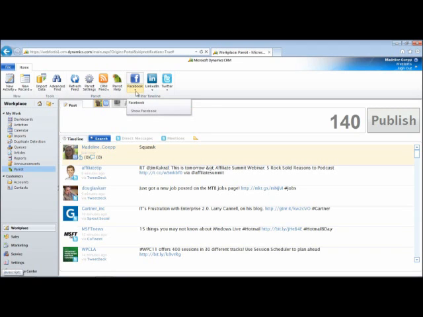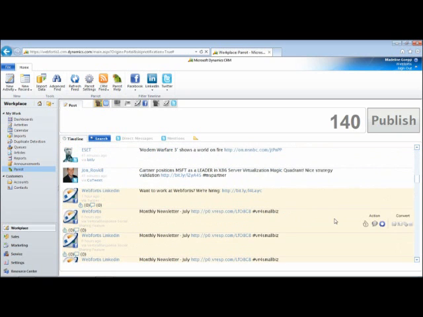As you can see, I have Facebook, both pages and profiles, LinkedIn, and Twitter. These buttons up in the ribbon control the timeline. And as you can see, I have LinkedIn, Twitter, and Facebook all in the same timeline.